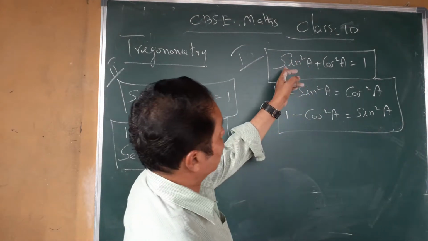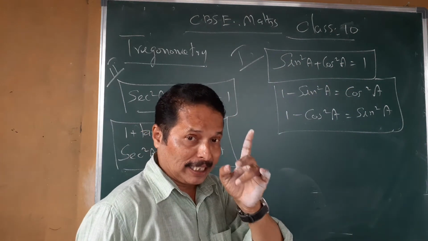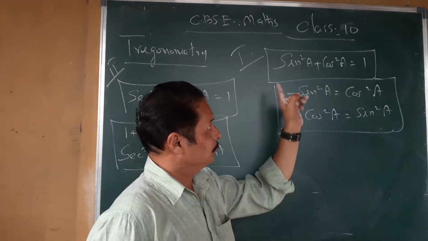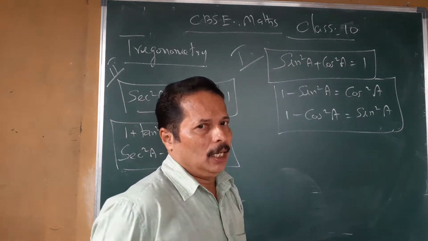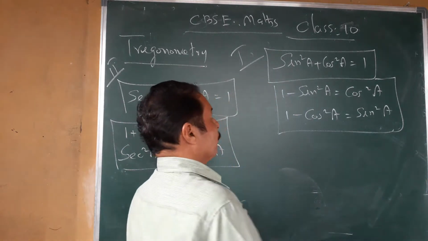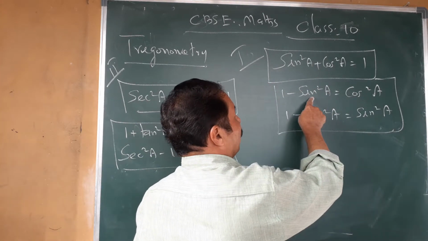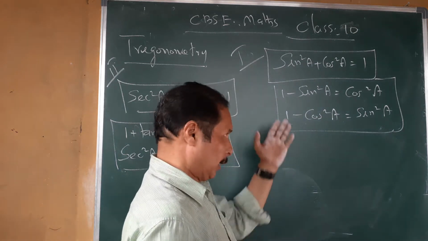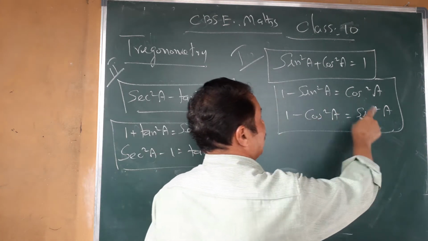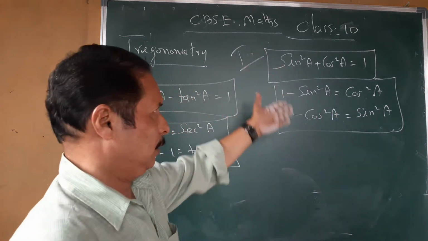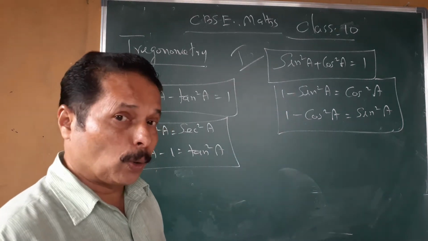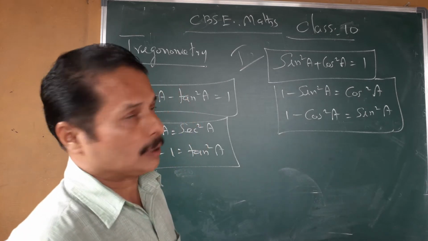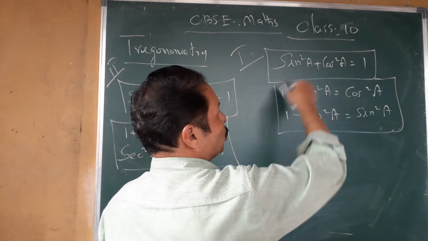Yesterday you proved that sin square a plus cos square a equal to 1. That is a trigonometrical identity. Once again you write it: sin square a plus cos square a equal to 1. From that you get 1 minus sin square a equal to cos square a, and 1 minus cos square a equal to sin square a. Write it. From that you get 2 more.